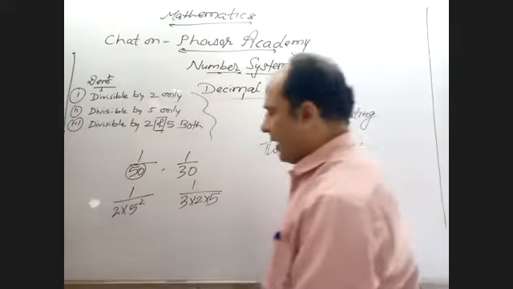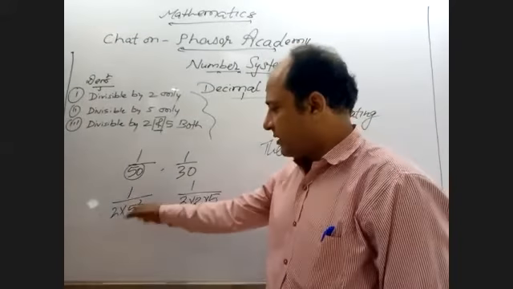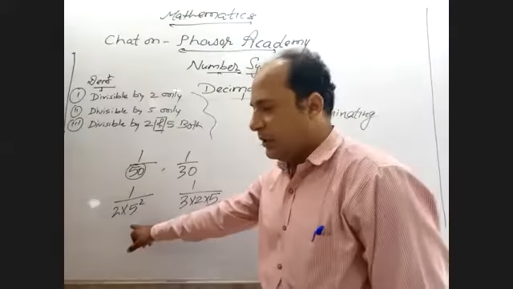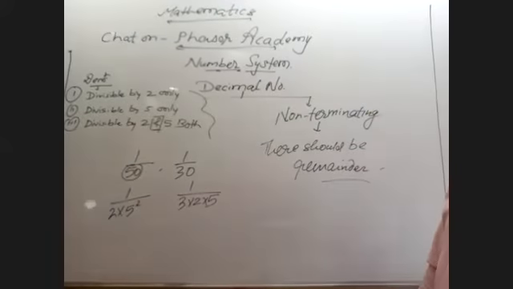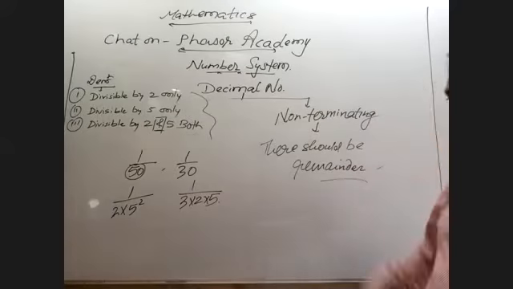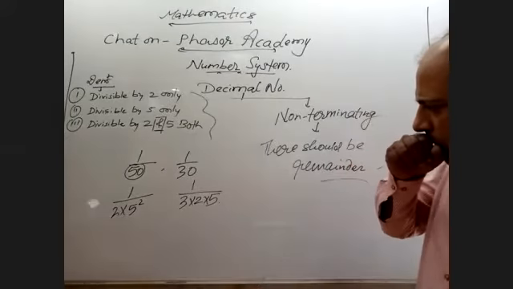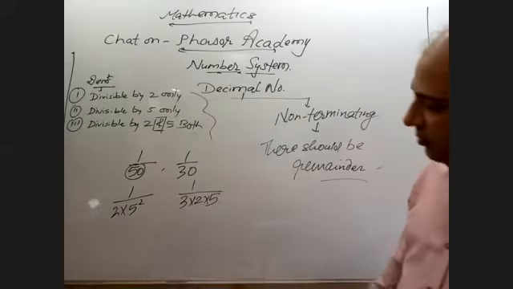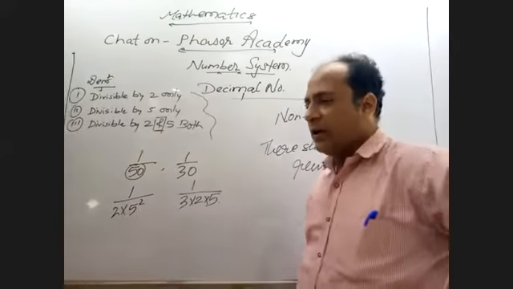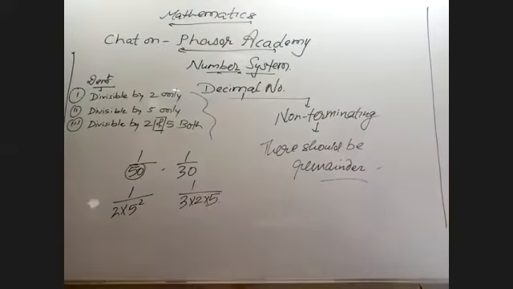If you are using a mobile, you will get 0.2 for the first, but here you can get 0.033333 and so on. You can check. So this is your non-terminating and this is your terminating decimal number. Okay?